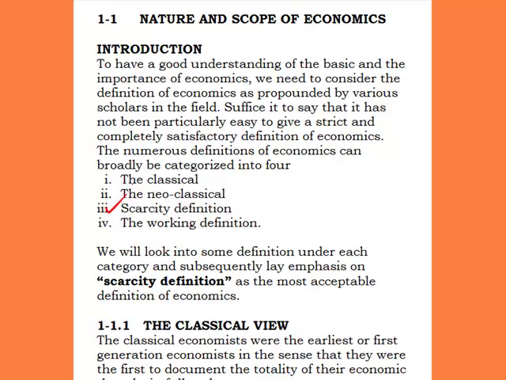Now, let's start with the first one, the classical view. The classical economists were the earliest or first generation economists in the sense that they were the first to document the totality of their economic thought in full scale. They are the ones that first gathered their thought and put it in a document. So that's why we call them the classical view. These are the people that first gathered their economic thought and documented it.